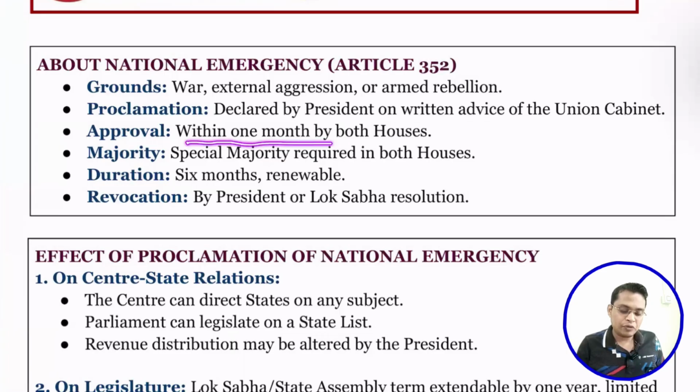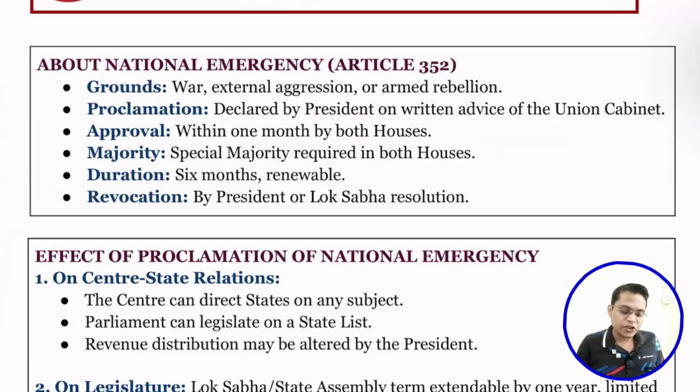So approval. After its imposition, it needs to be passed by the parliament with special majority within 1 month. So special majority means 2/3 present and voting. That must be more than 50% strength of the house. So duration, it can continue for 6 months, but it can be renewed any number of times.